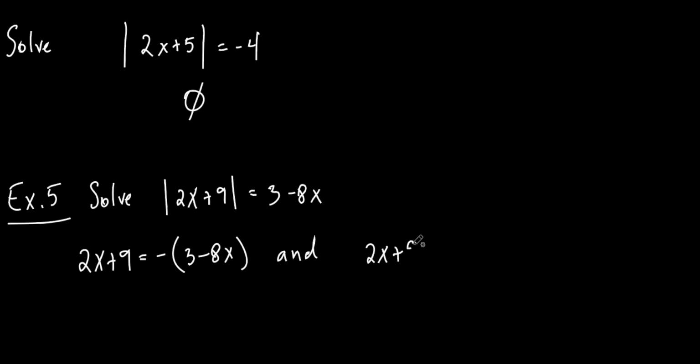we're going to take that thing inside the absolute value, get rid of the absolute value symbols, and just keep it the way it was. It doesn't mean you make everything positive. Since that's a minus 8, it doesn't mean you change it. You just keep it the same. We just write it the way it was. But this one, you're going to make it negative. Now let's do some math. So I've got 2x plus 9 equals negative 3 plus 8x, correct?